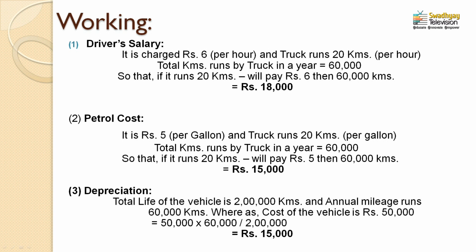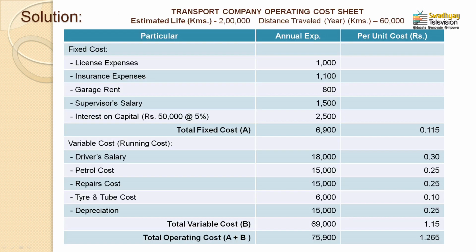If the truck runs 20 kilometers, the petrol cost is rupees 5. Then for 60,000 kilometers, what is the total petrol cost in a year? That is 15,000 rupees. So, 15,000 rupees is the petrol cost in a year, or you can say the annual cost of petrol, written in front of petrol cost under the heading of variable expenses in the annual expense column.